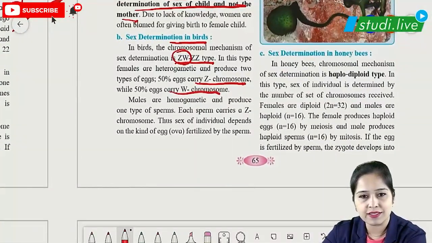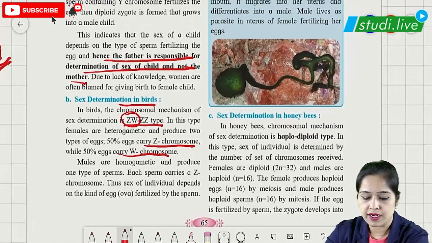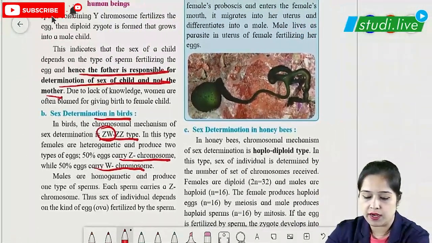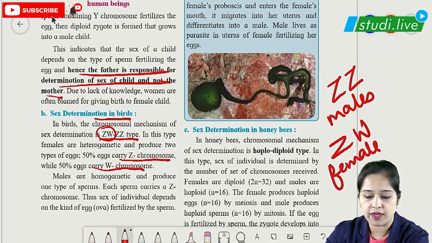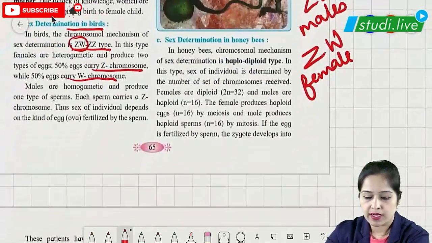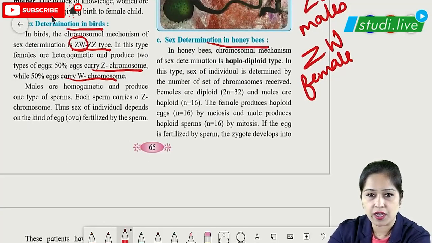Now when we see sex determination in birds, we will see that the males contain ZZ and the females have ZW. So it is the mother who is responsible for the sex of the child in case of birds. Next we are going to see sex determination in honeybees.